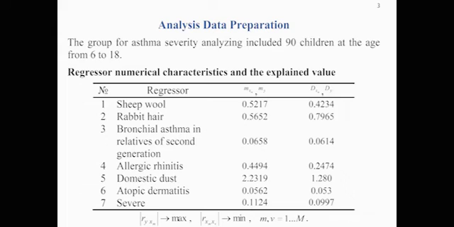To demonstrate the methodology for constructing approximate models of 5-parameter regression, we will use the results of a clinical study for the severity of bronchial asthma in children of the Kharkiv region in 2017. The asthma severity analysis group includes 90 children aged 6 to 18 years. The structure of the group was as follows. The main subgroup includes 70 children with bronchial asthma, the control group, 20 healthy children.